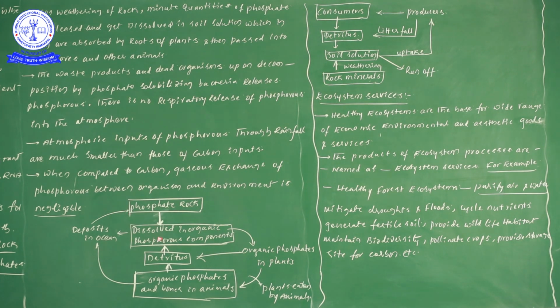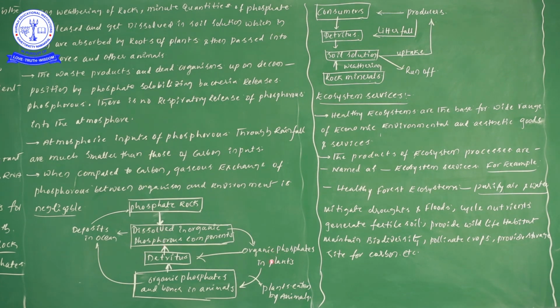Next, these dissolved inorganic phosphate components move towards organic phosphates in plants. The dissolved inorganic phosphate is absorbed by the plants, and the plants utilize it in many kinds of metabolic activities. When these plants die, detritus formation takes place, and this detritus again undergoes dissolution in the form of inorganic phosphorus.